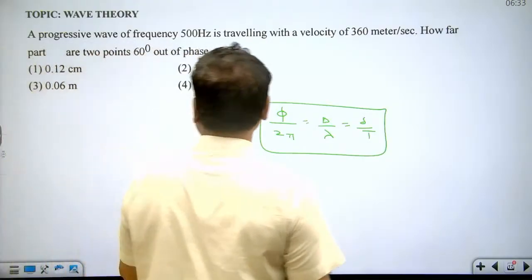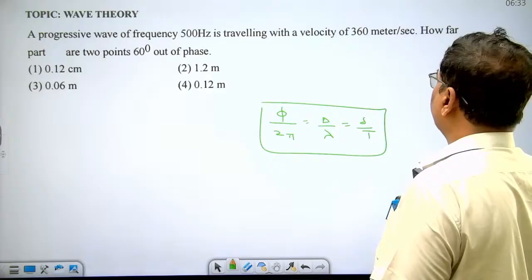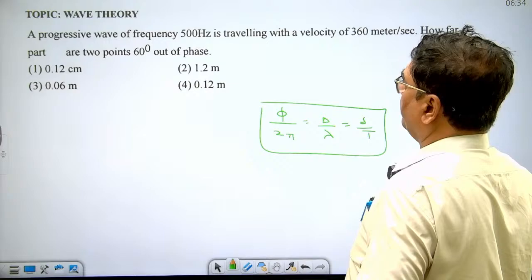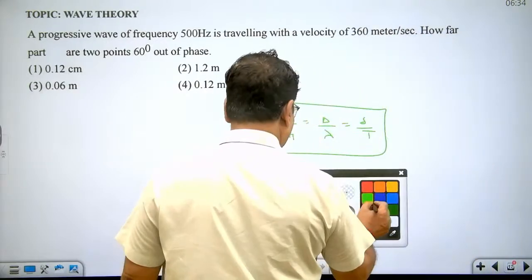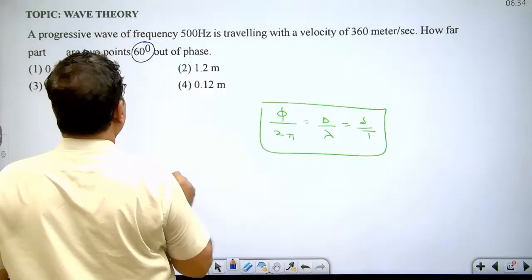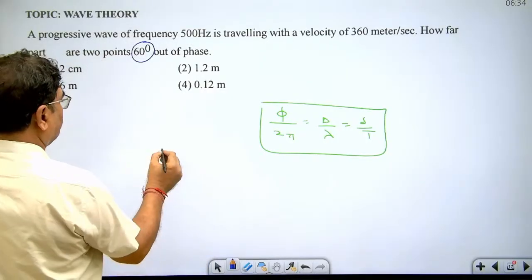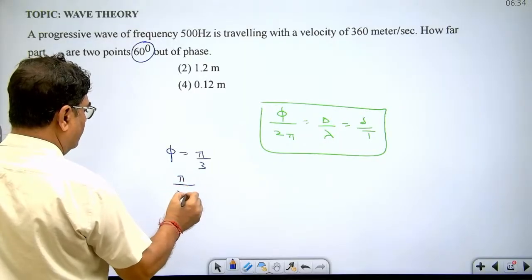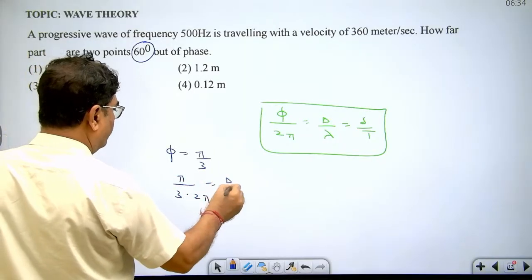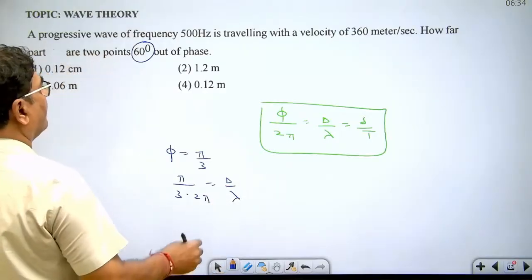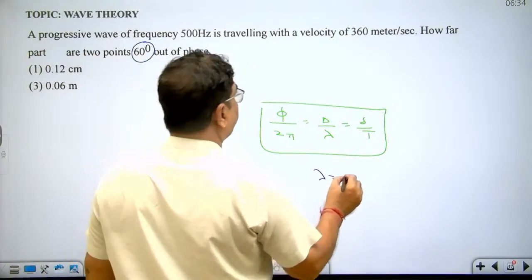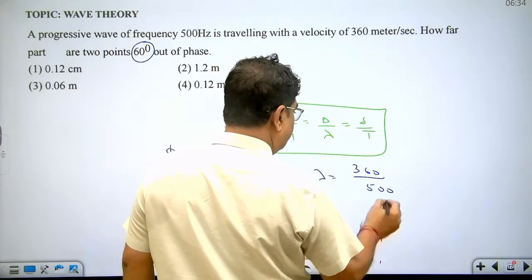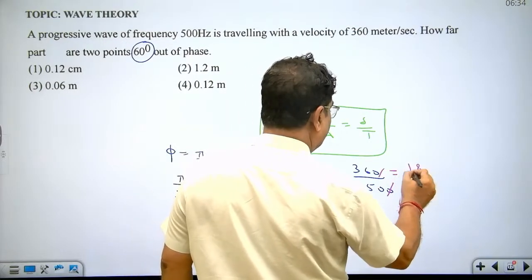In this question, a progressive wave of frequency 500 Hz is traveling with a velocity of 360 meter per second. How far apart are 2 points 60 degree out of phase? 60 degree means how much? Pi by 3. Okay. So phase difference is pi by 3. What is the relation? Phase difference upon 2 pi equal to path difference upon lambda. And what is lambda? Lambda is v upon n, this is 360 upon 500. Cancel the 0s, this is 18 upon 25.